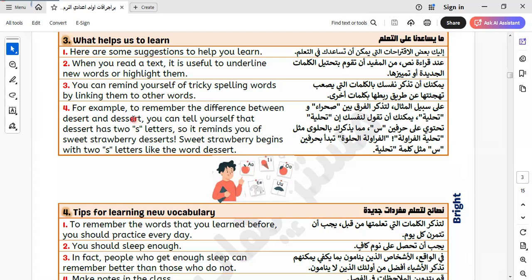them to other words. For example, to remember the difference between desert and dessert. There is a difference between the two words. Desert has one meaning, and dessert is another meaning. Dessert is related to food. Desert is related to a place without water or plants or anything. Okay, this is the difference between desert and dessert. You can tell yourself that dessert has two S letters, so it reminds you of sweet strawberry, like this that I told you. Sweet strawberry begins with two S letters, like the word dessert.